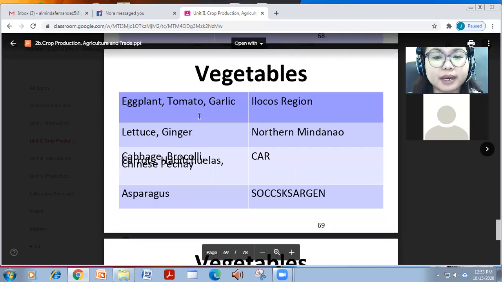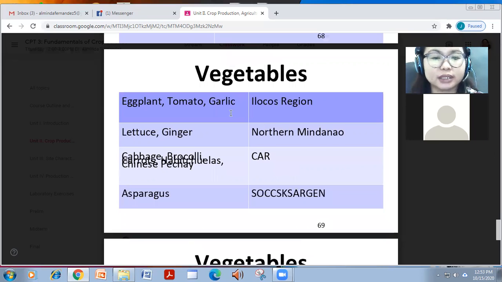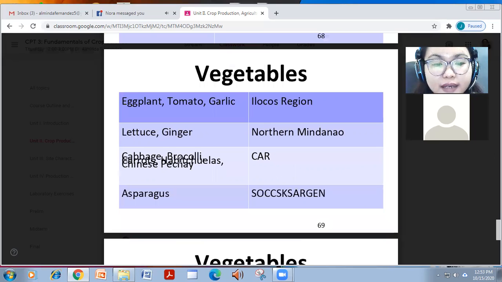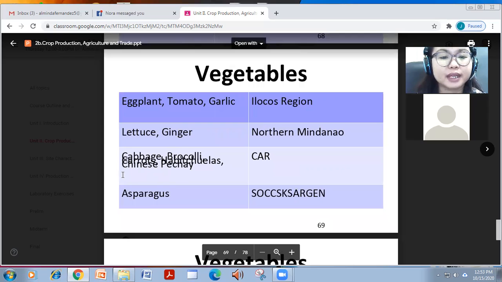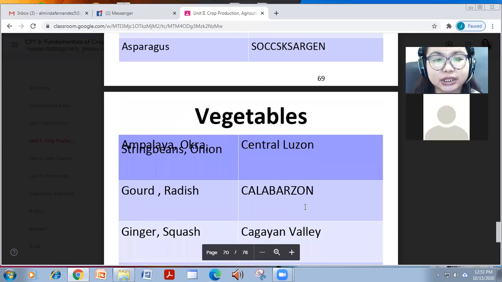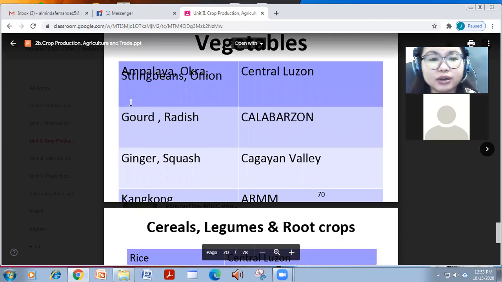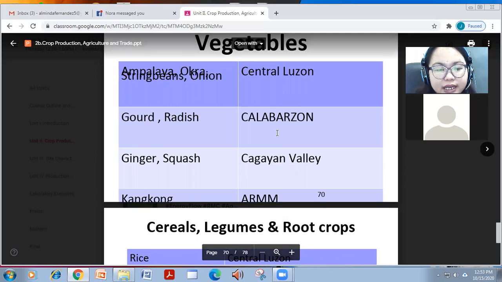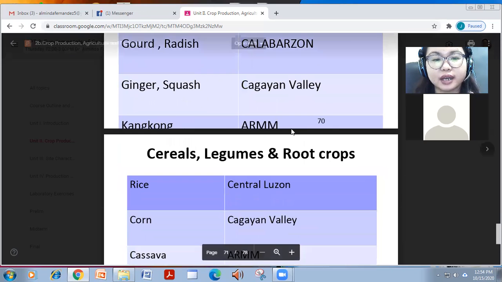For vegetables naman, Ilocos region is the top producer ng eggplant, tomato, and garlic, while northern Mindanao for lettuce and ginger. And for corn naman, usually itong mga high-valued crops like cabbage, broccoli, carrots, habichuelas, Chinese pechay, and asparagus in Soxargen. Ang palaya, okra, string beans, and onion is in central Luzon. Gourd, radish, calabarzon, ginger squash in Cagayan Valley, and kangkong in ARM.